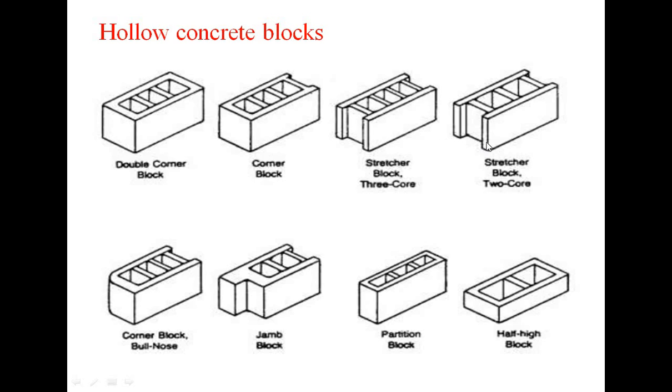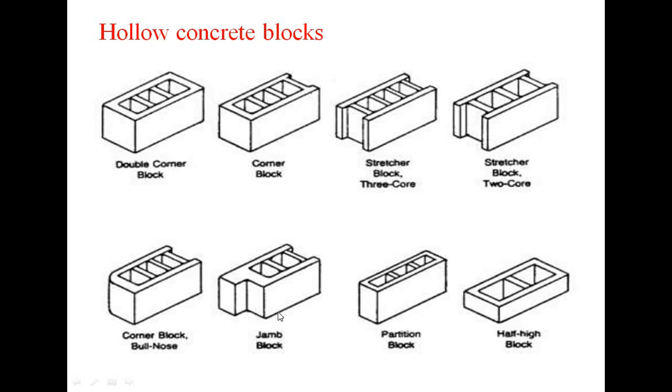This is a stretcher block, two cores. Two depression cores are there, two voids are there in this. Here, corner block bull nose. At one edge the side is curved. That's why it is called a corner block bull nose.